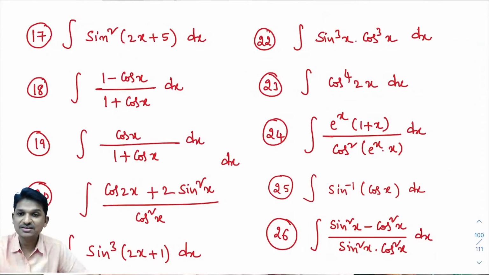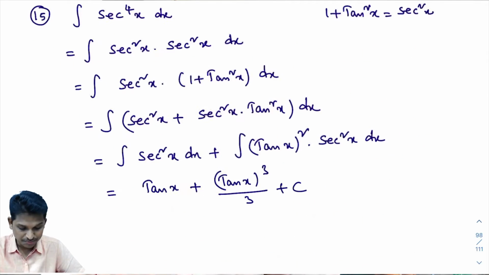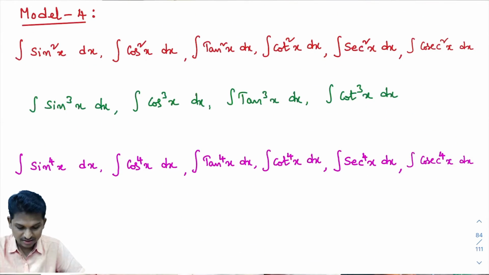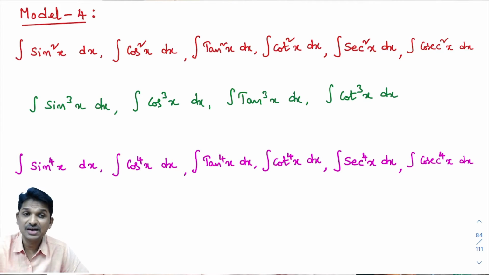This is the 8th class in the integration chapter. In the last class, we learned model number 4 problems. In model number 4, what type of problems did we learn? This class is a continuation of that class. You observe in the last class, you saw these questions. These are the questions we learned in the last class.